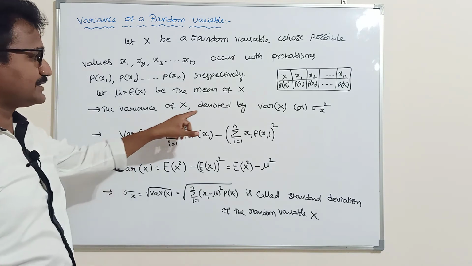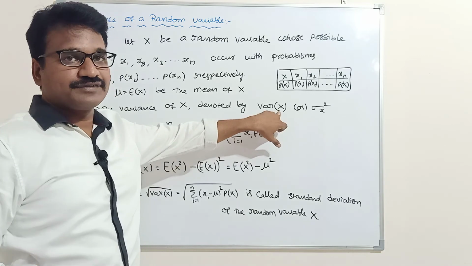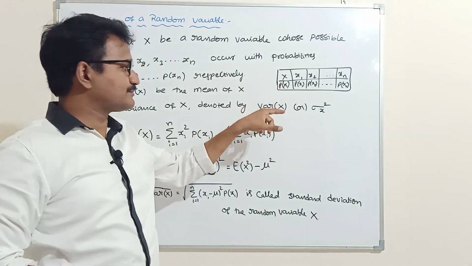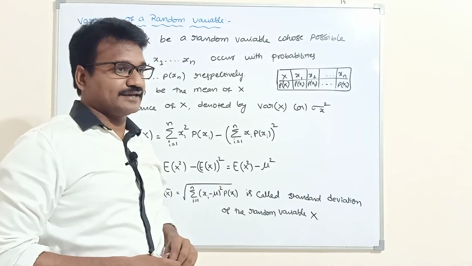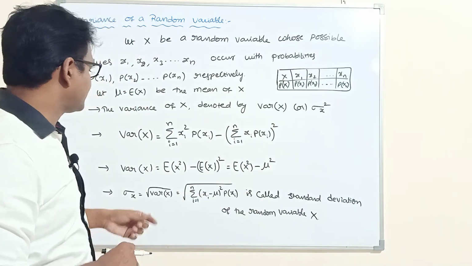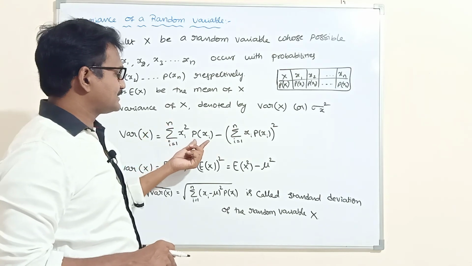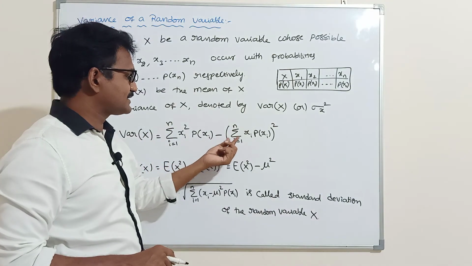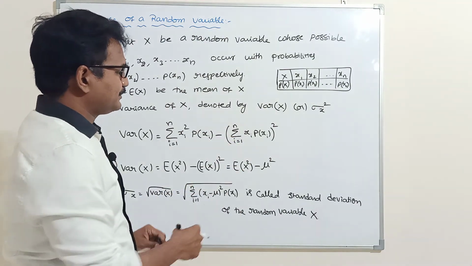Then the variance of x is denoted by Var of x. What is the meaning of Var? Variance of x, or sigma x square. What is the formula for variance of x? Sigma i equal to 1 to n of xi square into p of xi, minus sigma i equal to 1 to n of xi into p of xi whole square.